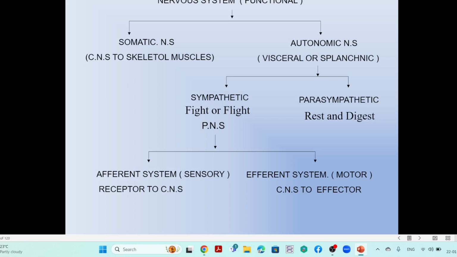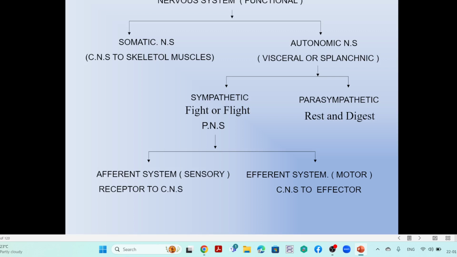So the efferent, that is from central to effector. Simply, you can also take it as sensory system and motor system, that is in the physiological classification.